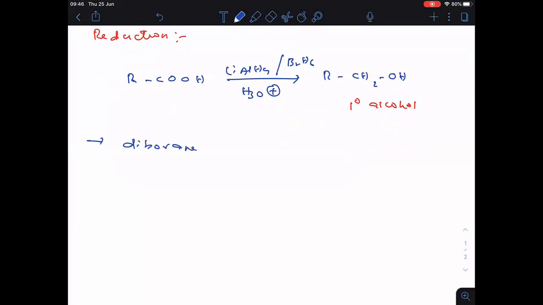Remember everyone, diborane does not easily reduce ester, nitro, halo, etc. groups.